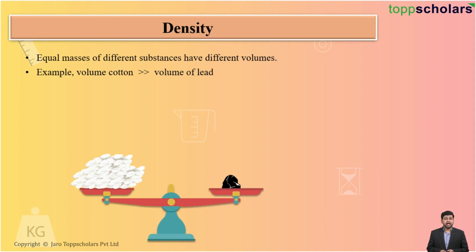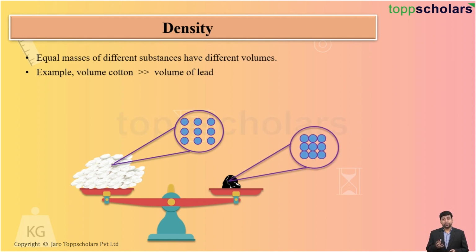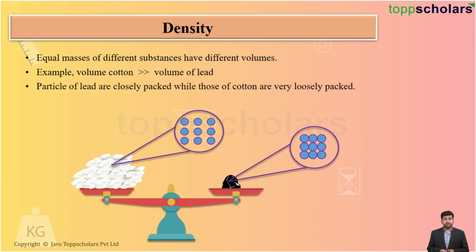The reason behind that is, when you consider cotton, the intermolecular distance is very large, whereas in lead they are very compact or highly packed. So particles of lead are closely packed while those of cotton are very loosely packed. Because of that, cotton has a high volume and lead has a very small volume for equal masses.